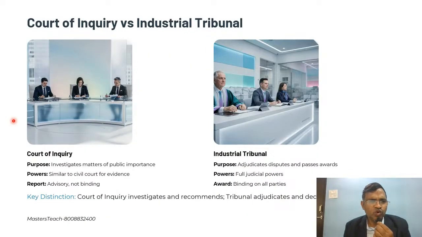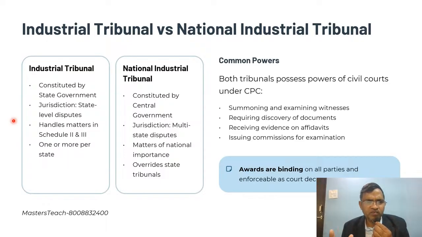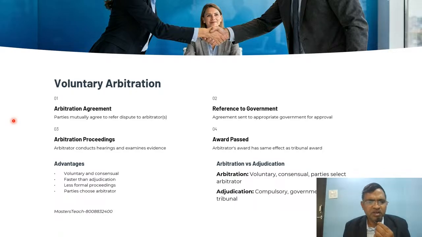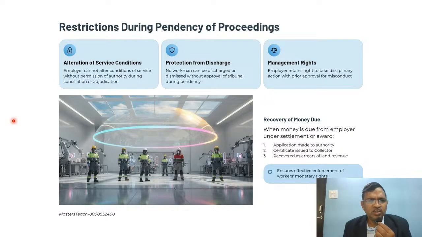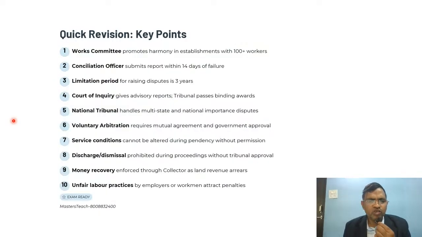Then we discussed court of inquiry versus industrial tribunal. Then we discussed the difference between industrial tribunal versus national industrial tribunal. Okay, then voluntary arbitration. Okay, restriction during the pendency of proceeding. So go through this one. This will be helpful to clear the examination without any difficulty. I hope you understand this.